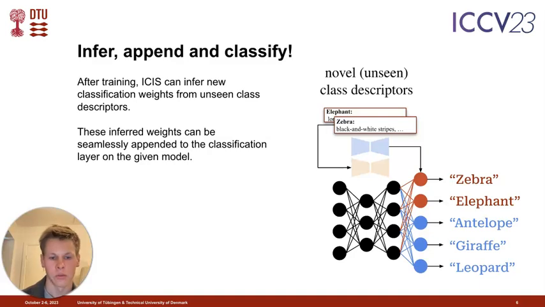For inference, we simply give descriptors of unseen classes as input to IKIS, and as output we get classifier weights which we can append to the classification layer of the given and otherwise pre-trained classification model. The classification model can then be deployed as any other classification model, but will now be able to also classify images from the unseen classes.